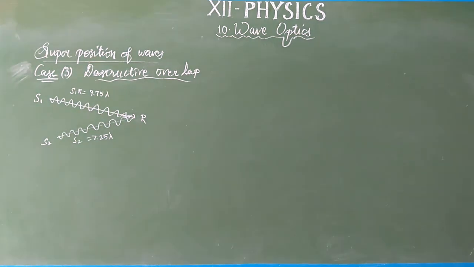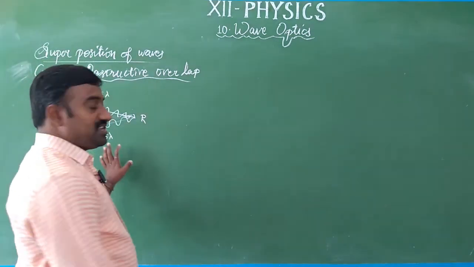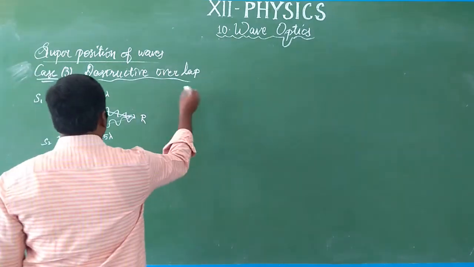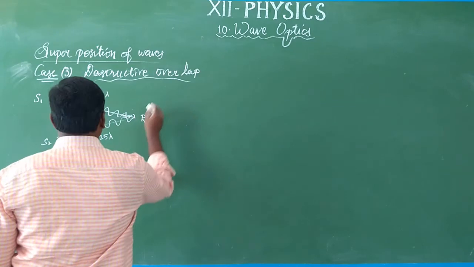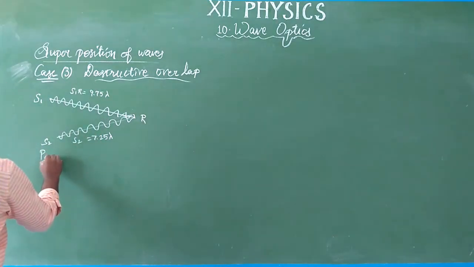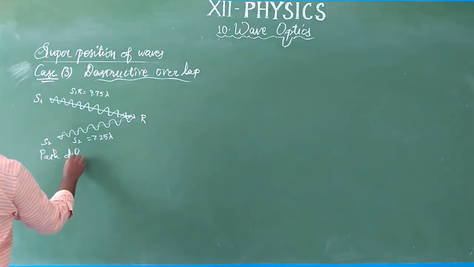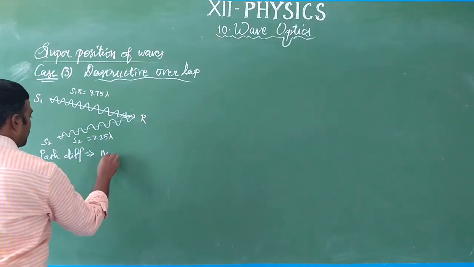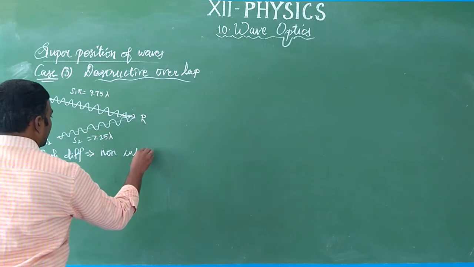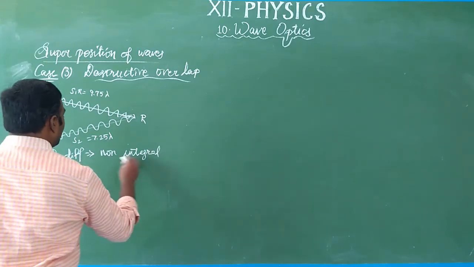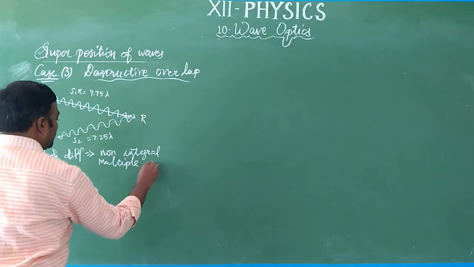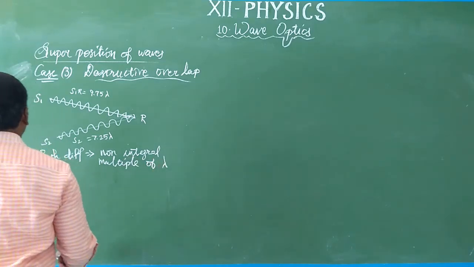In general, continuing the destructive overlap: what is the path difference between these two waves? Is the path difference an integral or non-integral multiple? We got non-integral, a non-integral multiple of the wavelength.